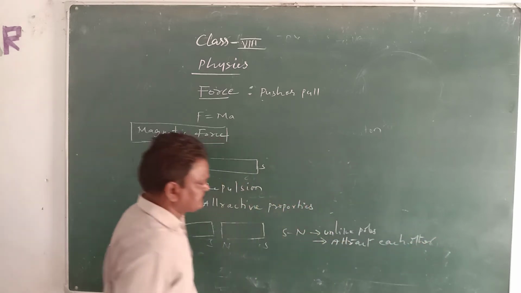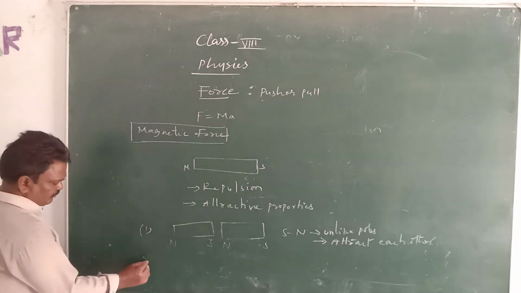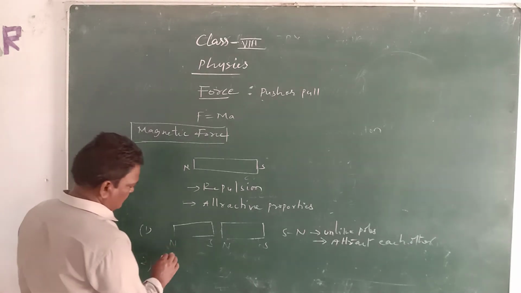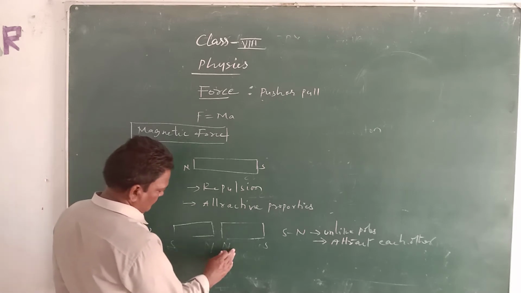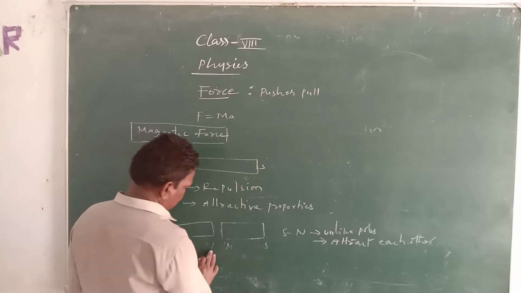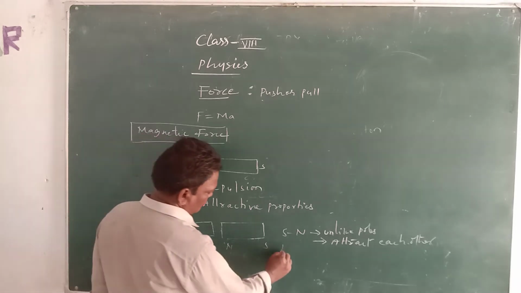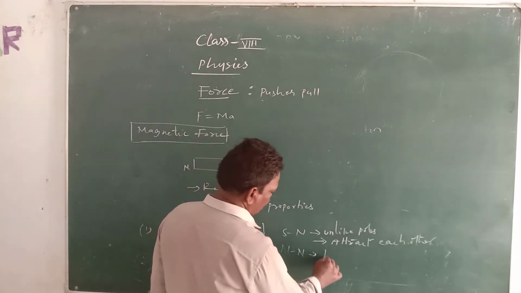In case 2, you can change the poles: south pole and north pole, and north and south poles. If you keep north and north poles together, they are called like poles.